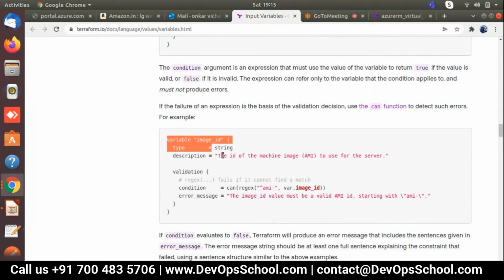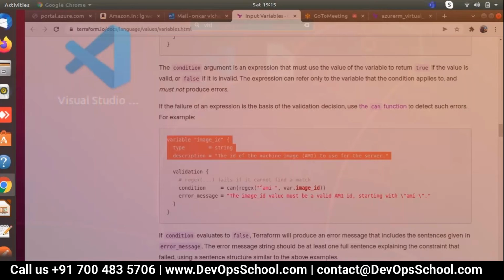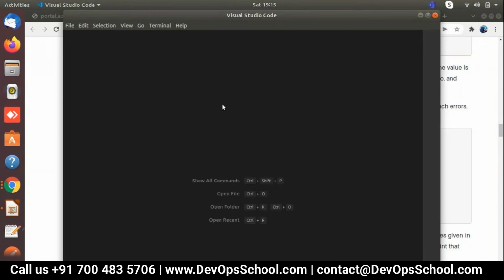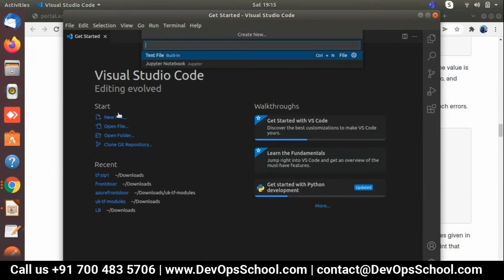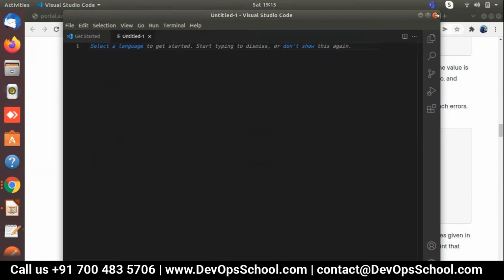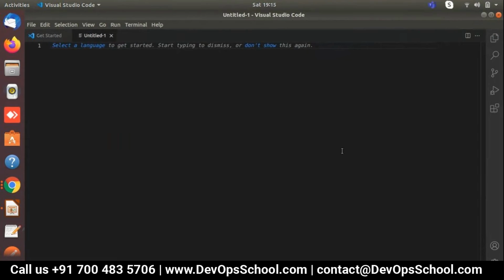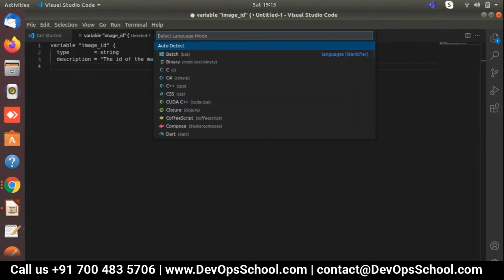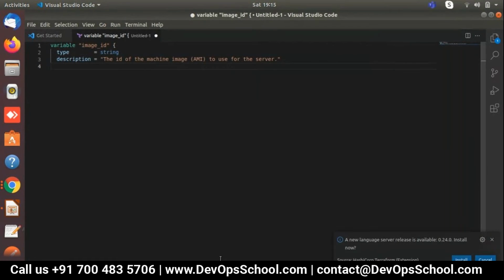So I've copied this one. In Visual Studio Code, new file, text one, ready. Add it, convert it into the Terraform module. You're using Ubuntu, right? Yes, I'm using Ubuntu.